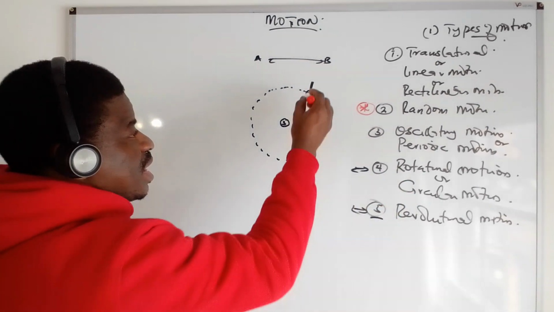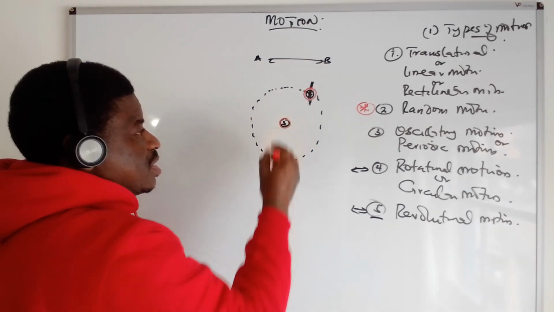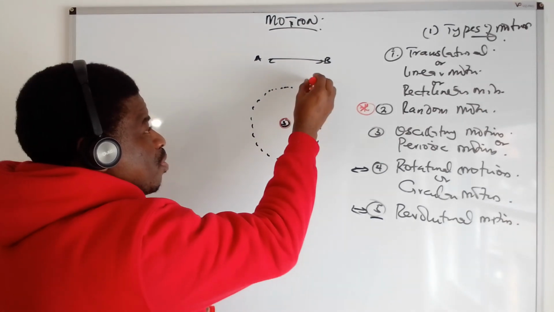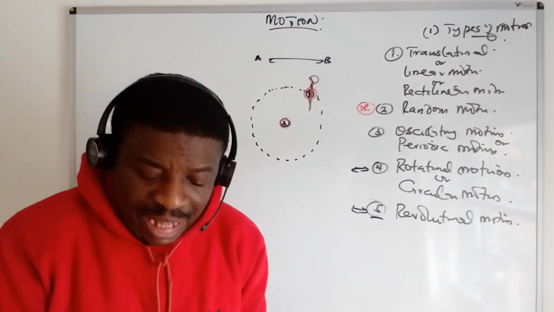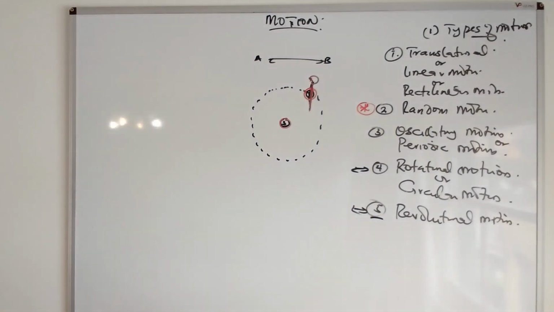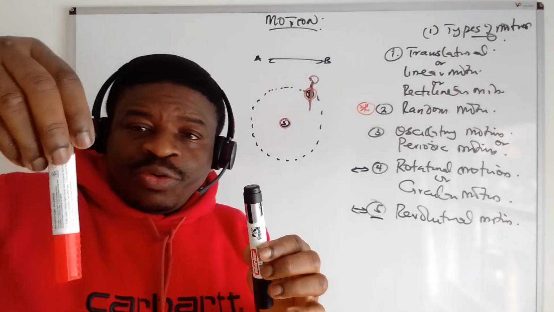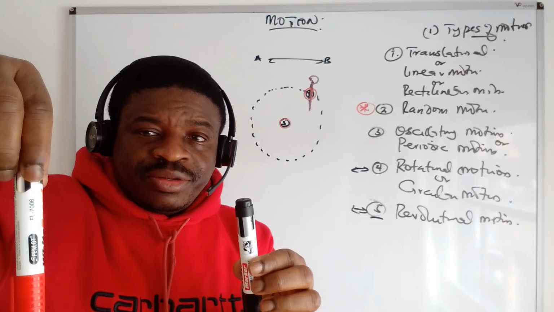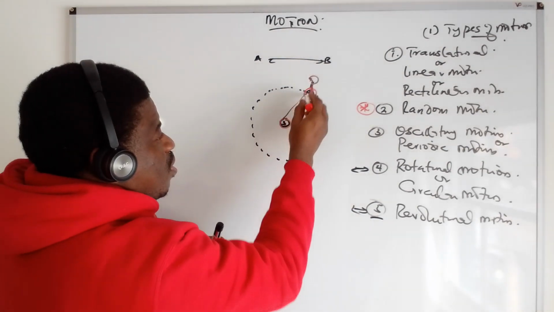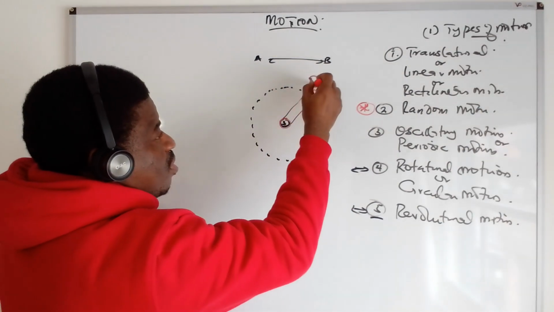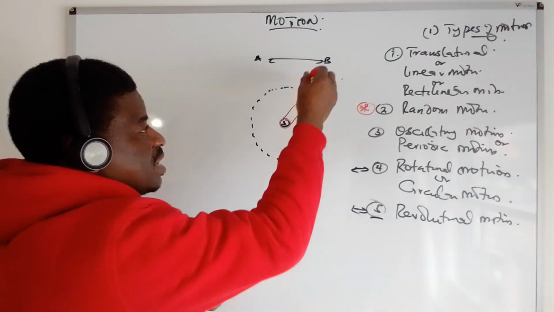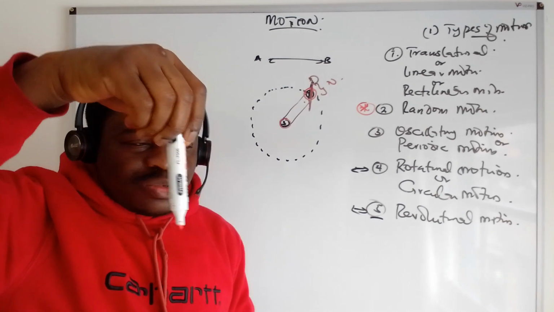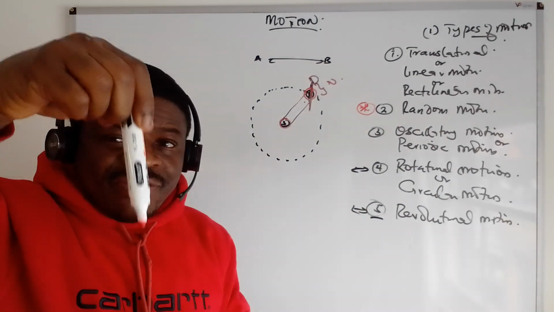A good example: this is the earth, this is the sun. You can remember that the earth rotates around its own axis to cause day and night. This part facing the sun is day, and this part is night. And the earth again will rotate around its axis. Circular motion: you are moving around but in a fixed position.